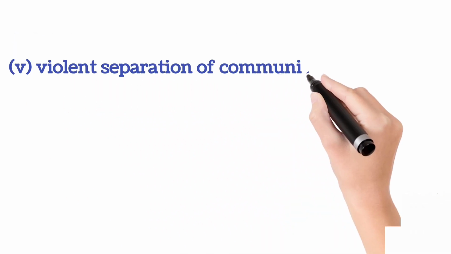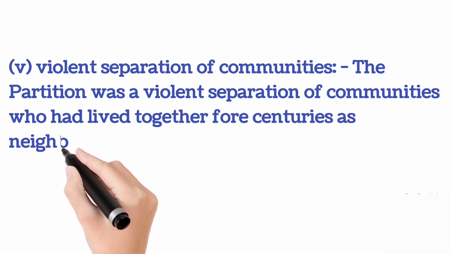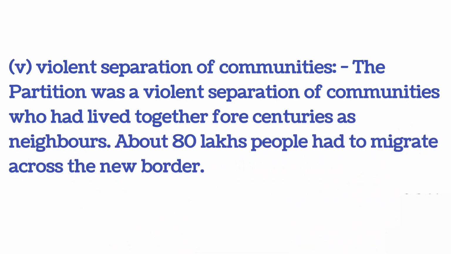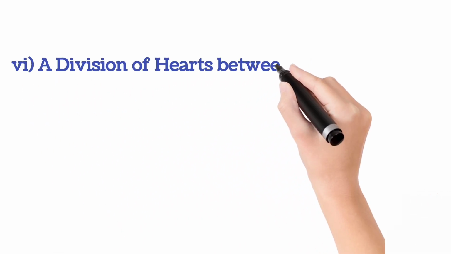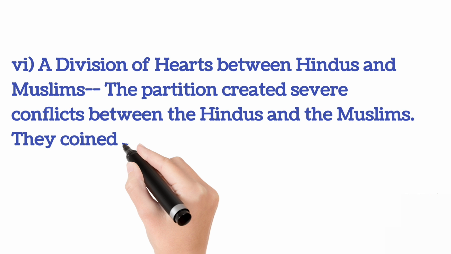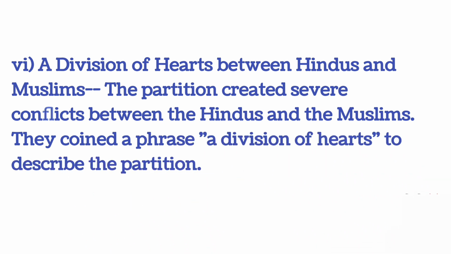Number 5, violent separation of communities. The partition was a violent separation of communities who had lived together for centuries as neighbors. About 80 lakh people had to migrate across the new border. Number 6, a division of hearts between Hindus and Muslims. The partition created severe conflicts between the Hindus and the Muslims. They coined a phrase, a division of hearts, to describe the partition.